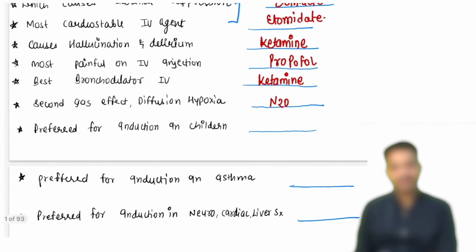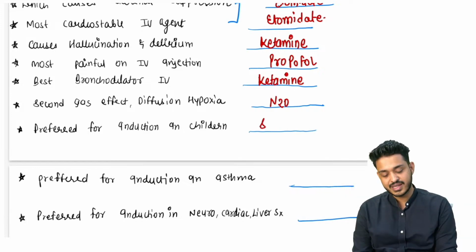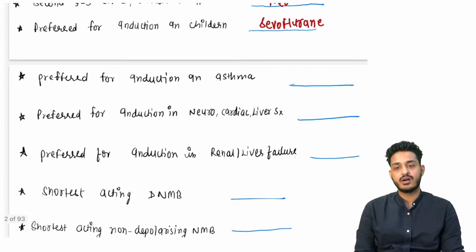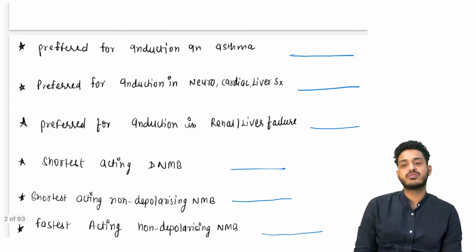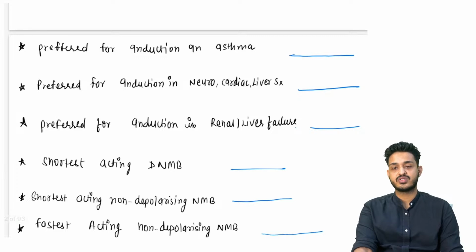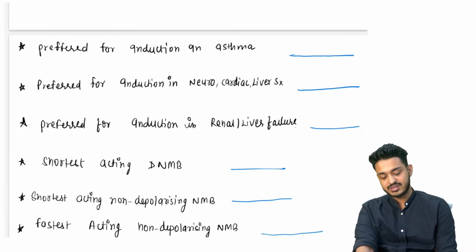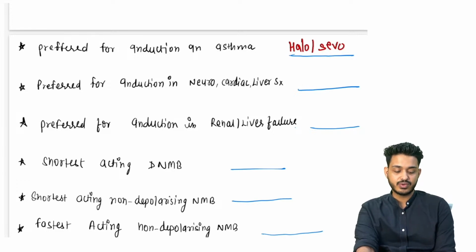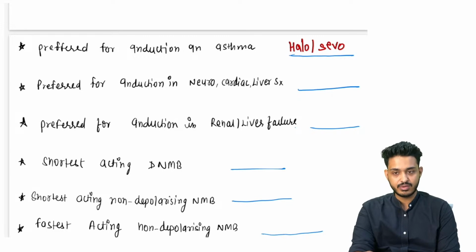Which of the following is going to be preferred in children? Children में कौन सा यूज में ले रहे थे? Inhalational agent, that is going to be your sevoflurane. Sevoflurane is the preferred inhalational agent in the children. Answer this one. Preferred for induction in asthma patient. तो asthma के patient में we have discussed, one we can use halothane, second we can use is sevoflurane.